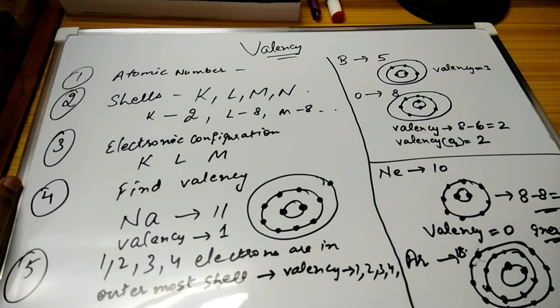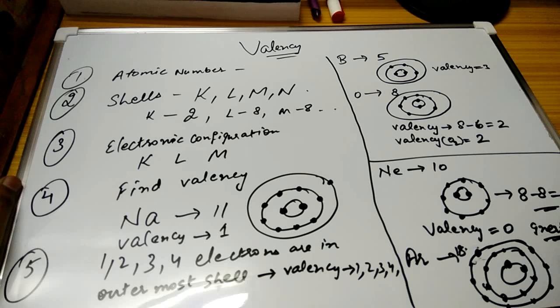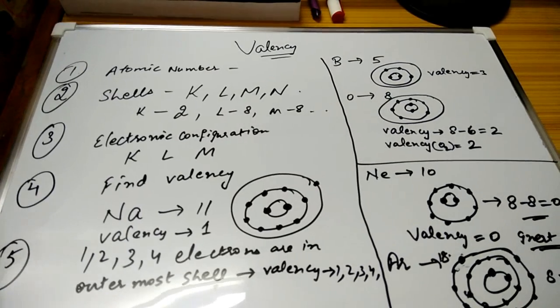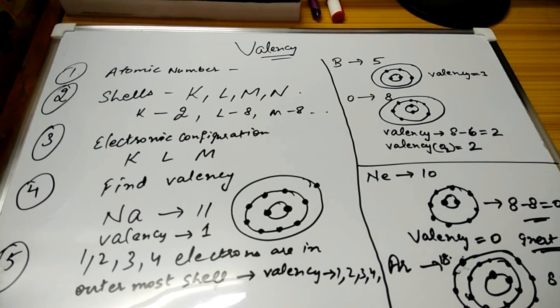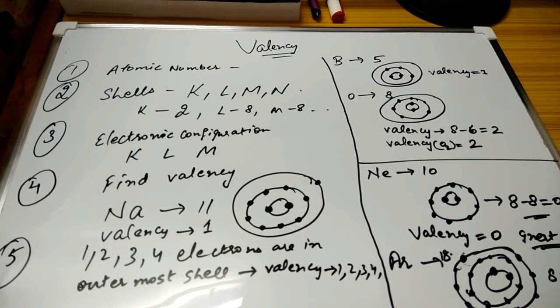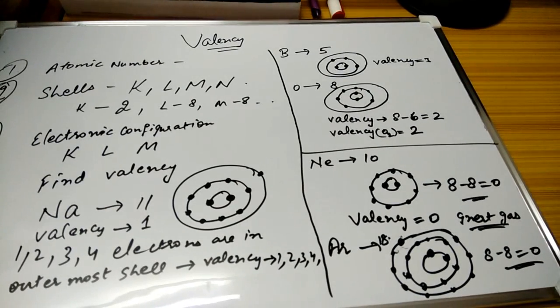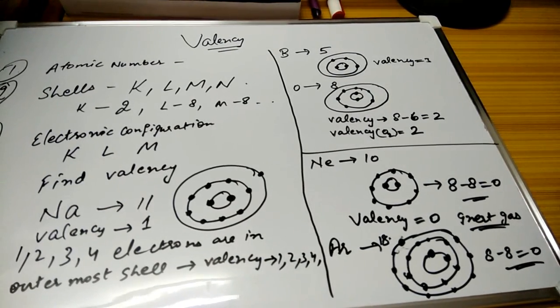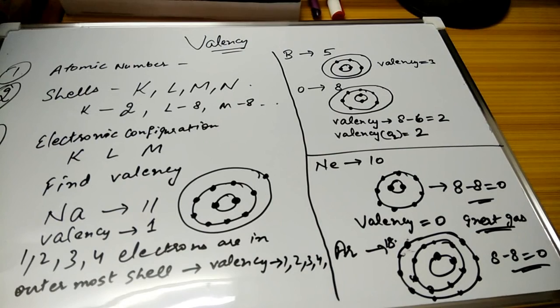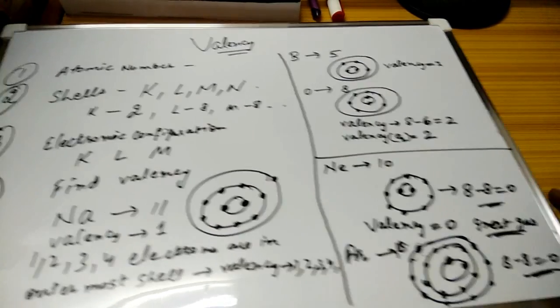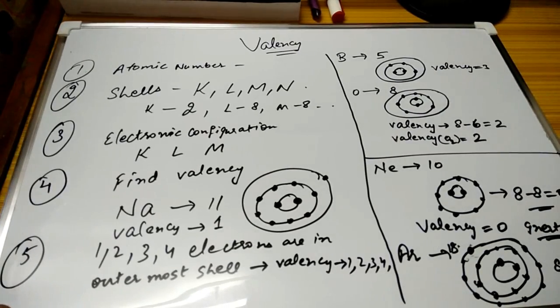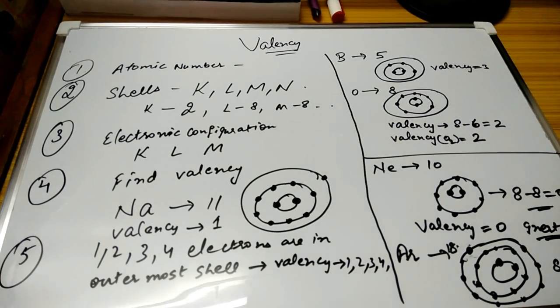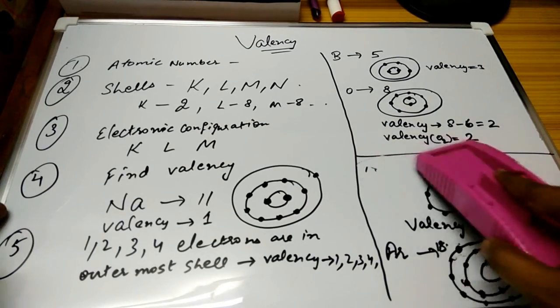So the valency will become 8 minus 8, equal to 0. Again, it is non-reactive. So you can see neon and argon, which are known as noble gases, are non-reactive.